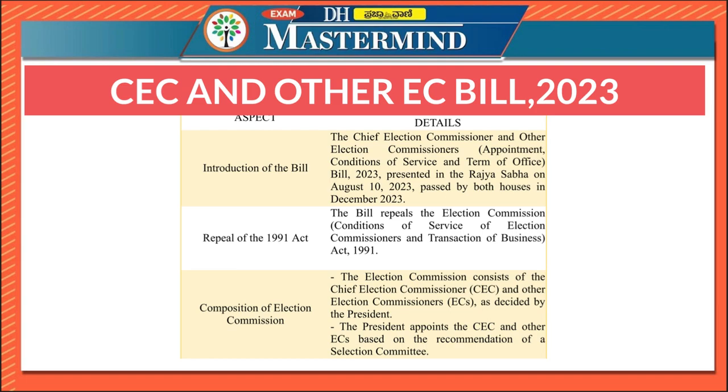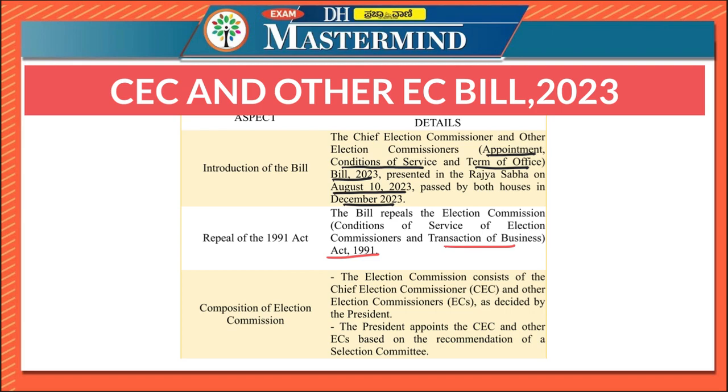The Chief Election Commissioner and Other Election Commissioners (Appointment, Conditions of Service and Term of Office) Bill, 2023 was presented in the Rajya Sabha on August 10, 2023. It was presented in the Rajya Sabha in August and passed by both the houses in December 2023. This bill was passed to repeal the 1991 Act. It repeals the Election Commission (Conditions of Service of Election Commissioners and Transaction of Business) Act, 1991.